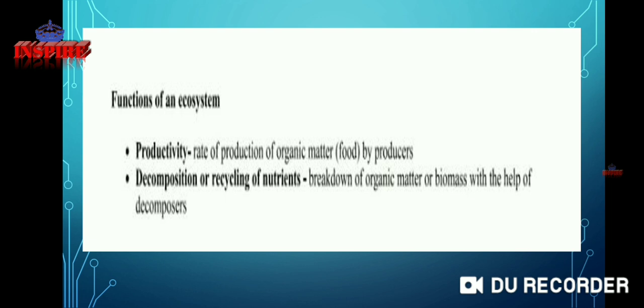The functions of an ecosystem: there are two. First is productivity, the rate of production of organic matter, food, by producers. And second is decomposition or recycling of nutrients, breaking down the organic matter with the help of decomposers. For example, when animals die, they decompose with the help of bacteria and fungi. This is decomposition by the decomposers.